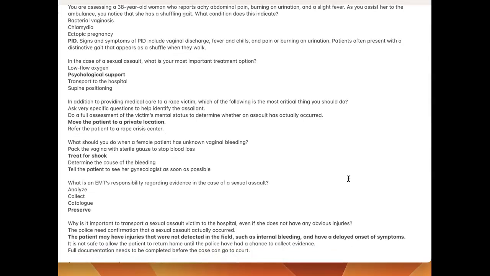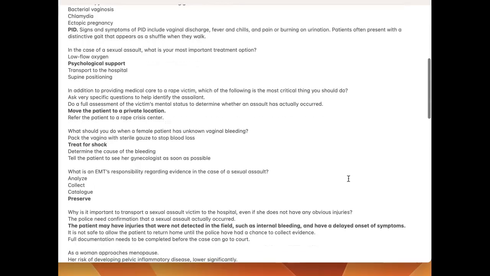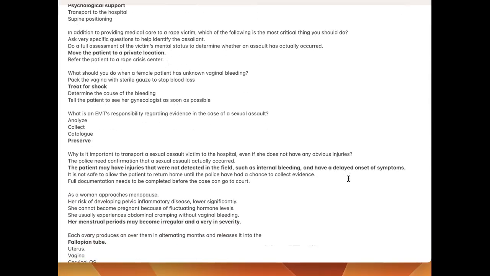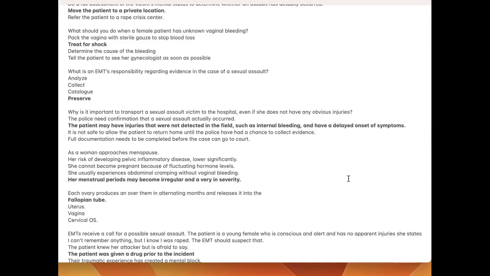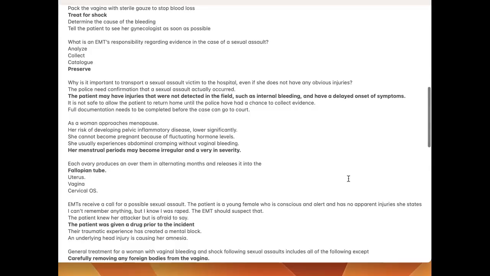In addition to providing medical care to a rape victim, which of the following is the most critical thing you should do? Move the patient to a private location. What should you do when a female patient has unknown vaginal bleeding? Treat for shock. What is an EMT's responsibility regarding evidence in the case of a sexual assault? Preserve.